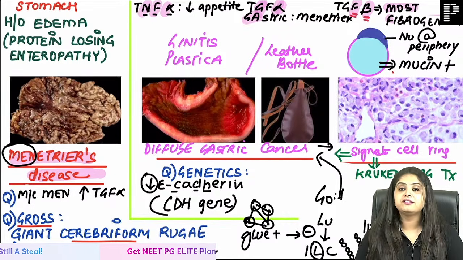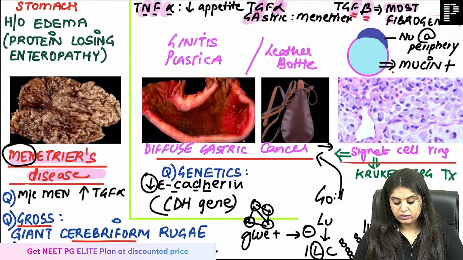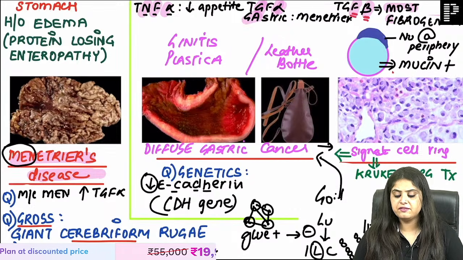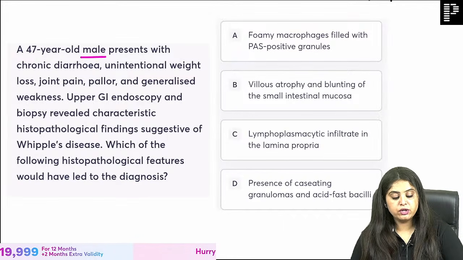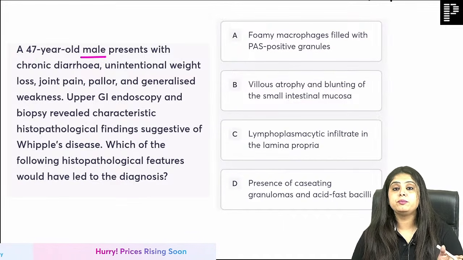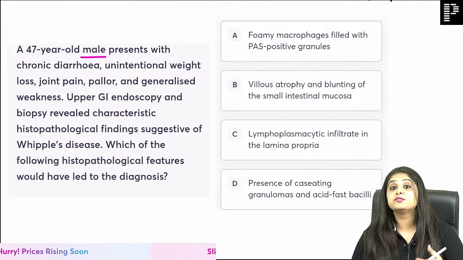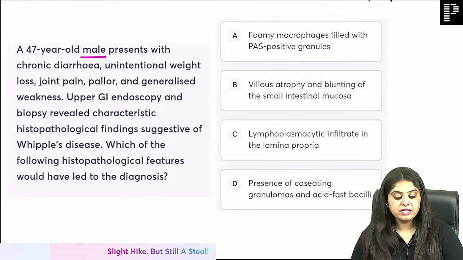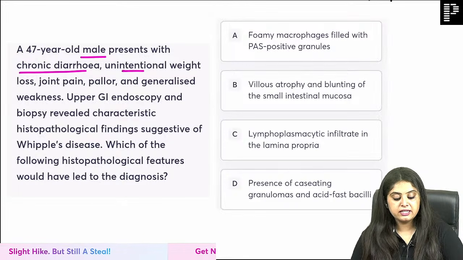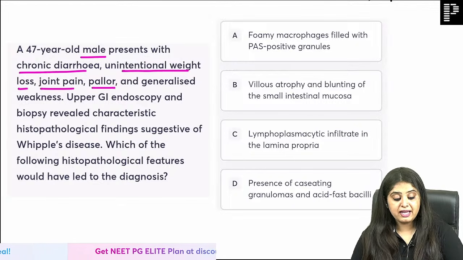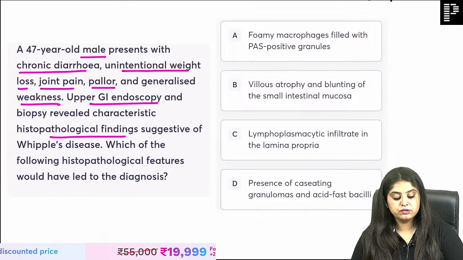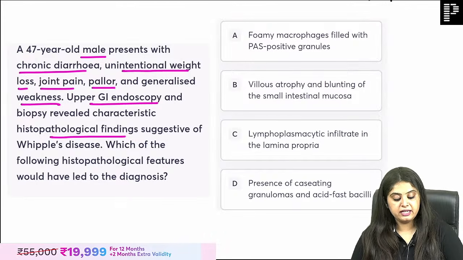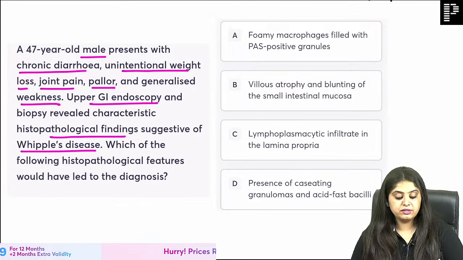So you have done all the stomach appearances, and now I'm getting you to the next question, which I think is everyone's favorite question. There is a 47-year-old male patient; I got you a direct screenshot from our app to make you more familiar with the questions. Maybe you've seen them, visual memory. 49-year-old male with chronic diarrhea, unintentional weight loss, joint pain, pallor, weakness, multiple organ involvement. Upper GI endoscopy shows a characteristic biopsy finding suggestive of Whipple's disease. So they have asked you what?